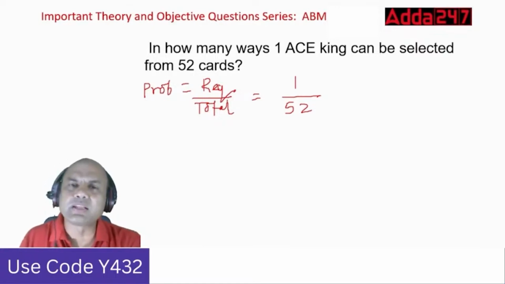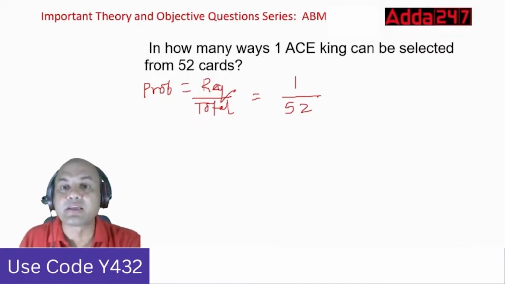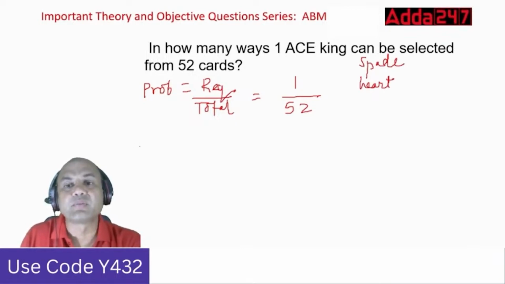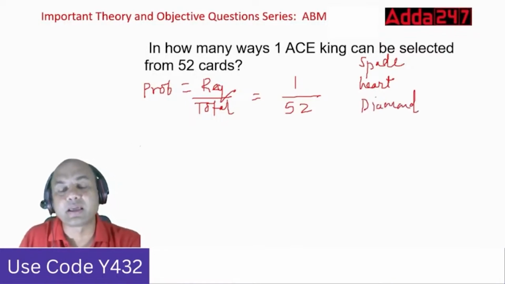We know all these in our Hindi language or our Marathi language or our local language. But in English, how many types of cards are there? Spade. Then what? Heart. Right? Then what? Spade, Heart, then other one? Diamond. Correct. Spade, Heart, Diamond. Next one.